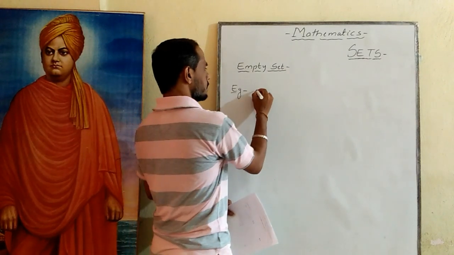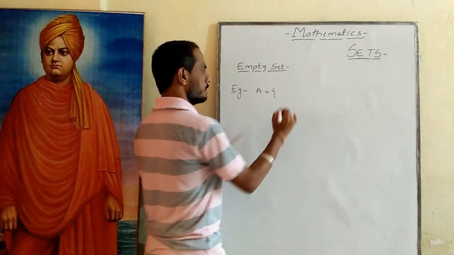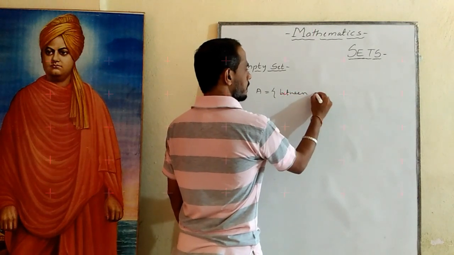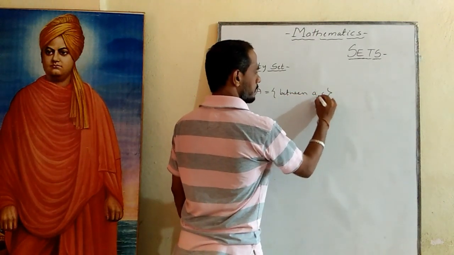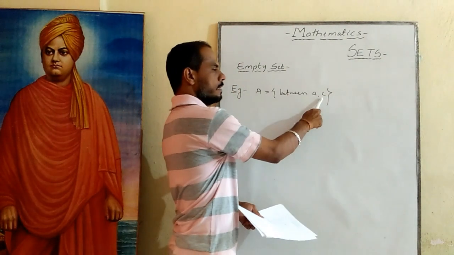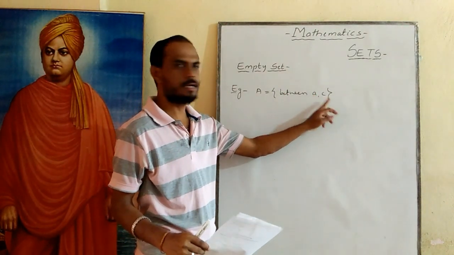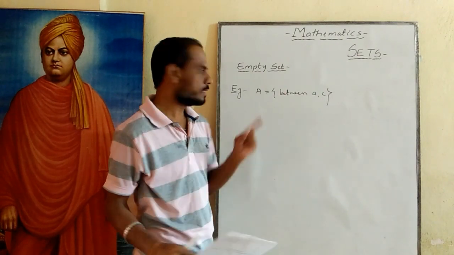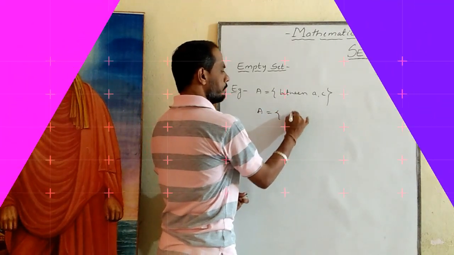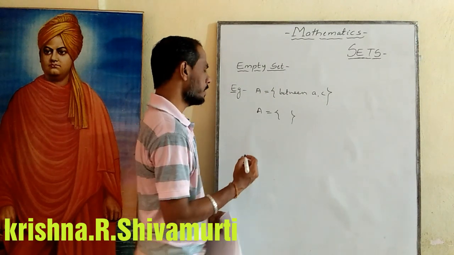Set A is equal to the number of vowels between A and C in the English letters. How many vowels are there between A and C? There are no vowels. So set A is the empty set. This is an example for the empty set.